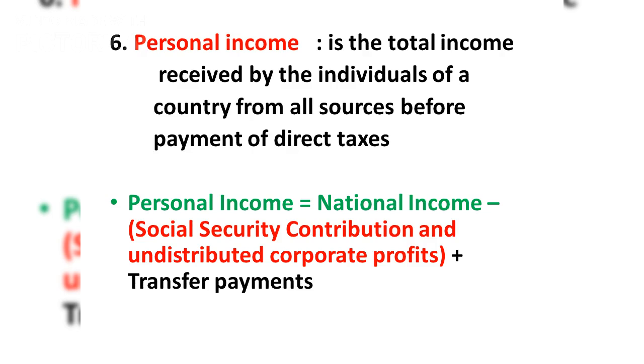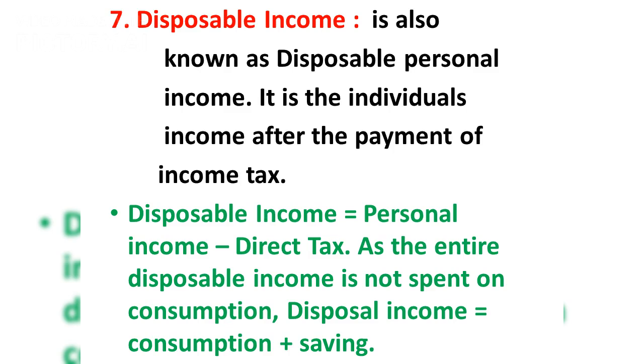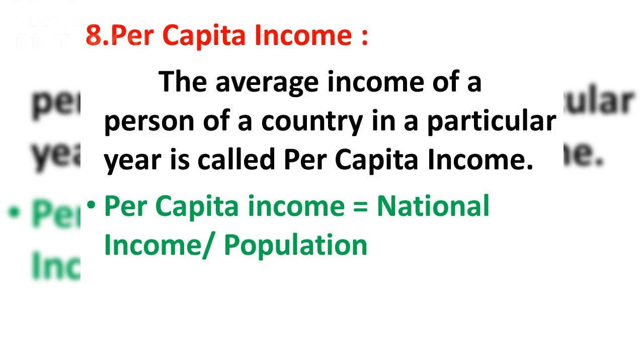Net national product at market price refers to the value of the net output of the economy, calculated as GNP minus depreciation allowances. Net national product at factor cost is the total income payment made to factors of production. It is calculated as NNP at market prices minus indirect taxes plus subsidies. Personal income is the total income received by individuals from all sources before the payment of direct taxes. It is calculated as national income minus social security contributions and undistributed corporate profits, plus transfer payments.